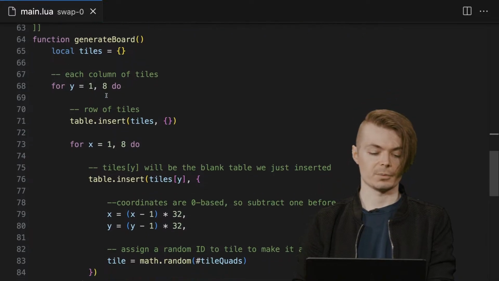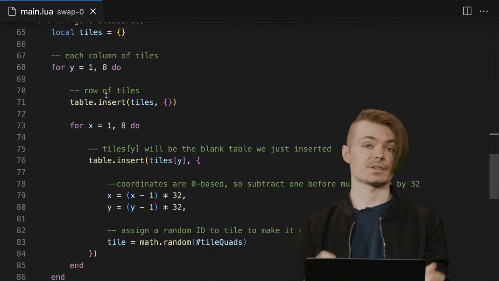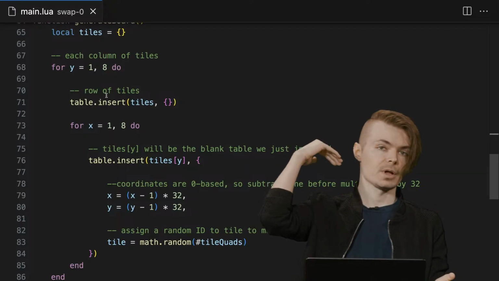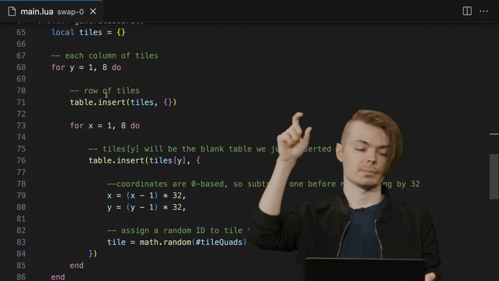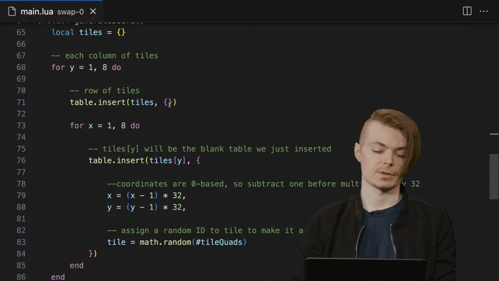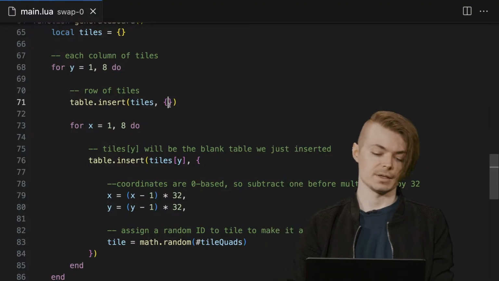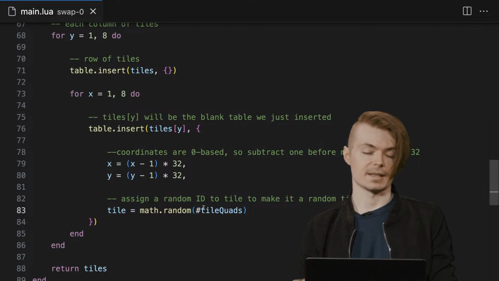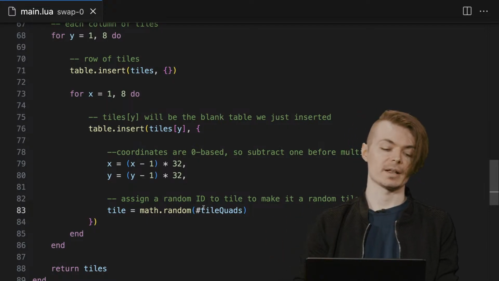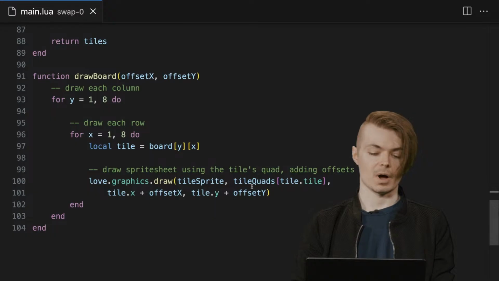So generate board here, we saw this before. All this is doing is just that 2D array. It's going to go through row by row, column by column within each row, insert within those row tables these IDs that end up actually being what we index into our quads table to draw the quad at.